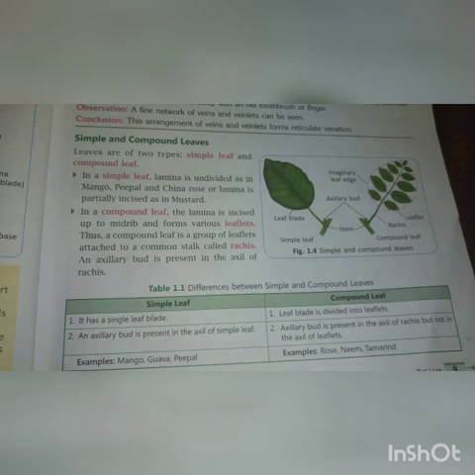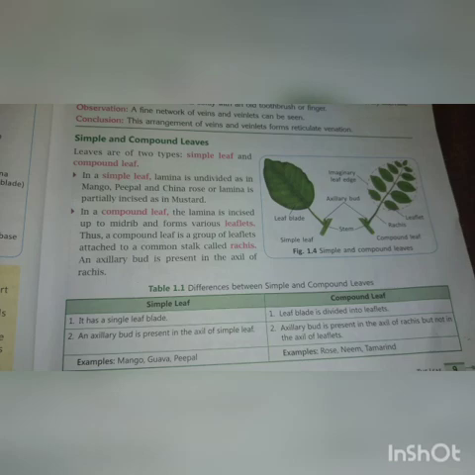And what is a compound leaf? The lamina is incised up to the midrib and forms various leaflets. Thus, a compound leaf is a group of leaflets attached to a common stalk called the rachis, and the axillary bud is present in the axil of the rachis.